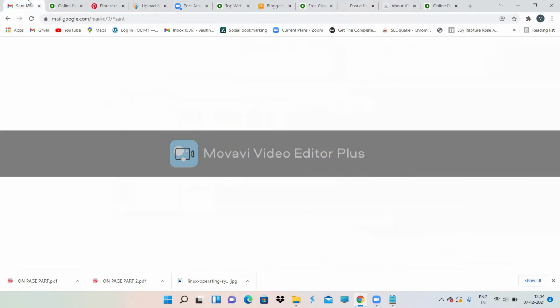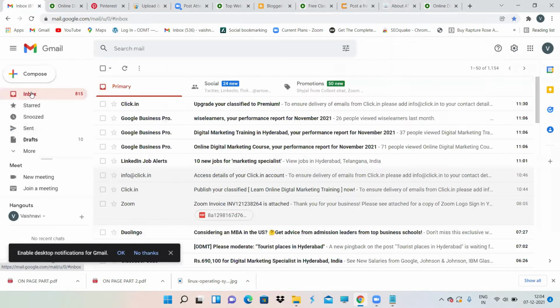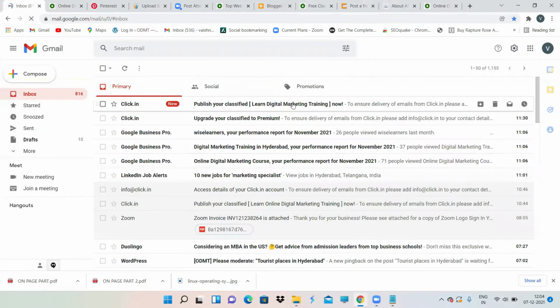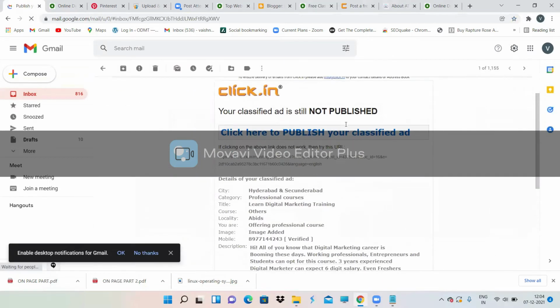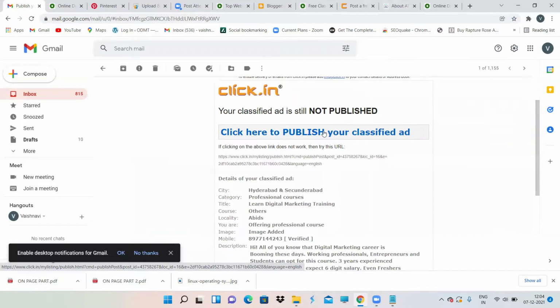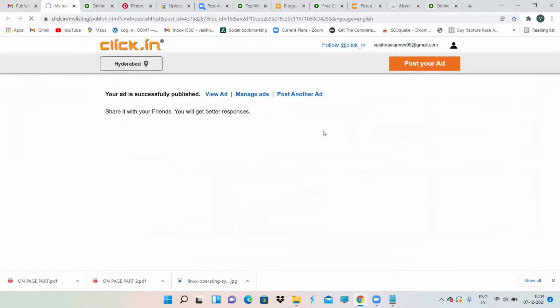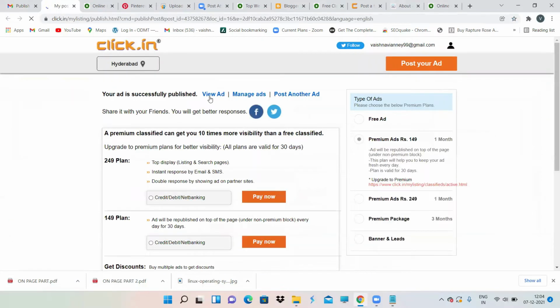Okay, then I'll get an email. So it's telling me that because I have not logged in, that is the reason I'm getting mail over here. Otherwise, I'll not get any mail. Click here to publish your classified ad. See, your ad is successfully published. That means my ad is successfully published.